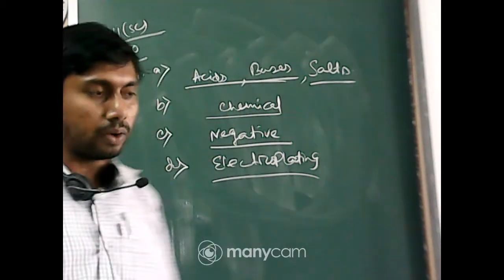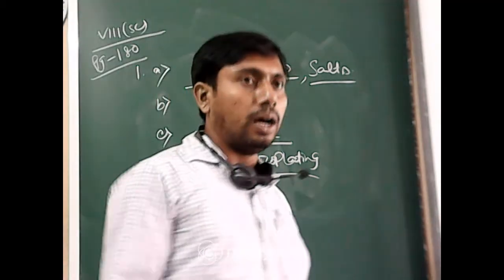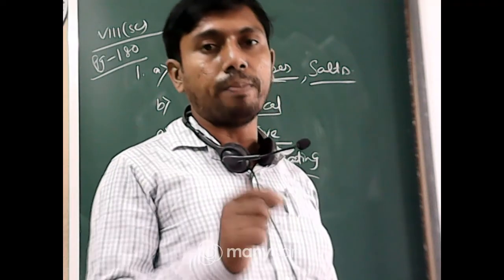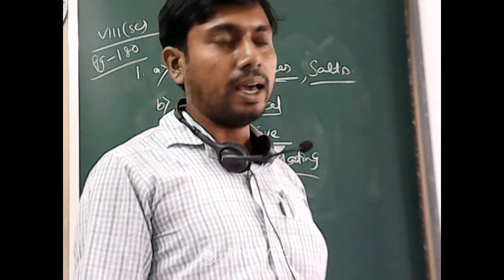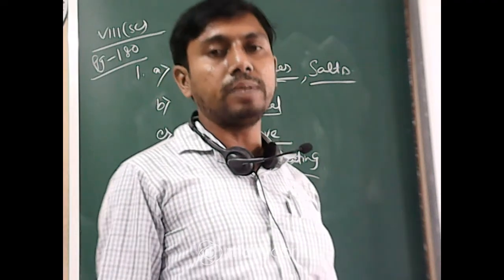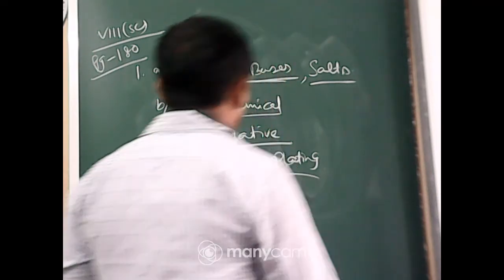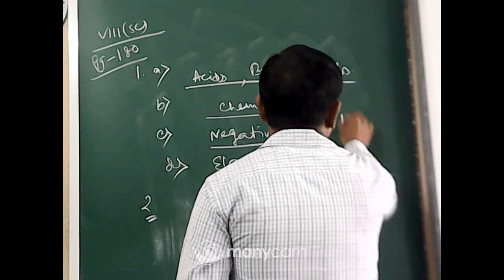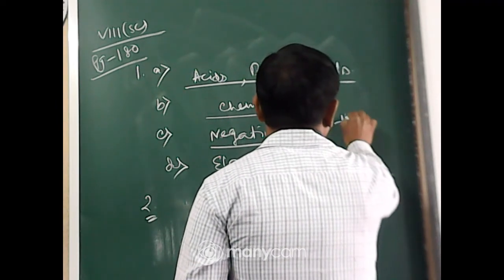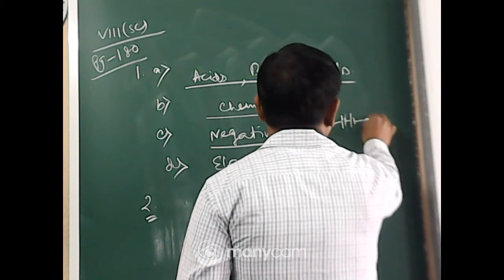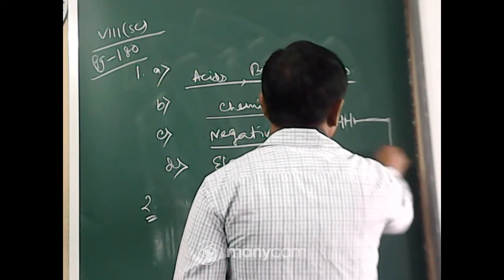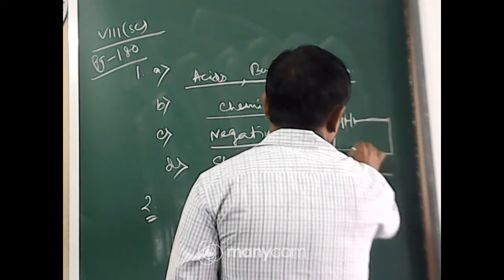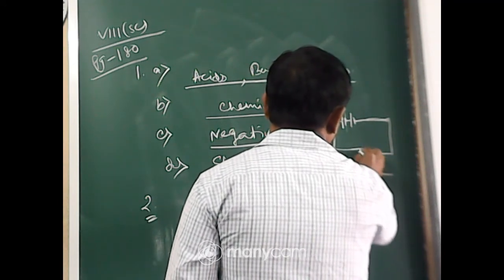Now here you have to assume that there is a circuit where a tester is there to complete the circuit. When the tester is dipped in the solution, maybe the diagram may be like this. The battery is there, there might be the solution, and at one end there would be the tester.